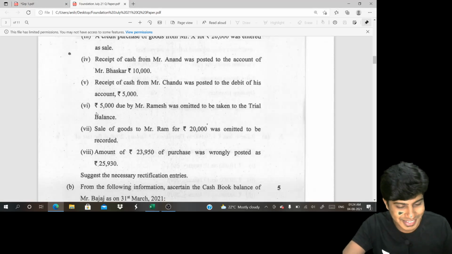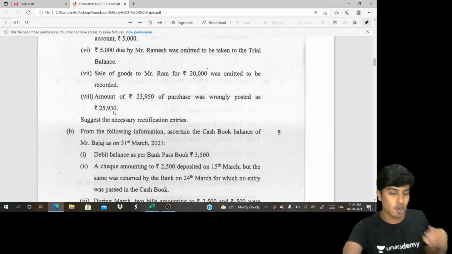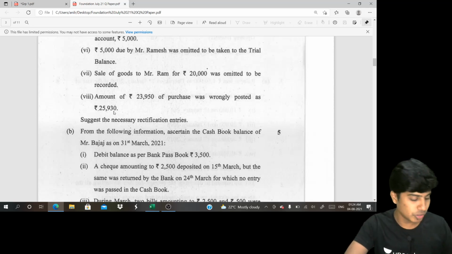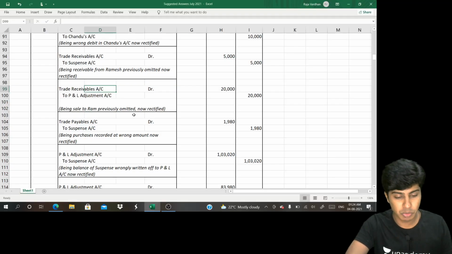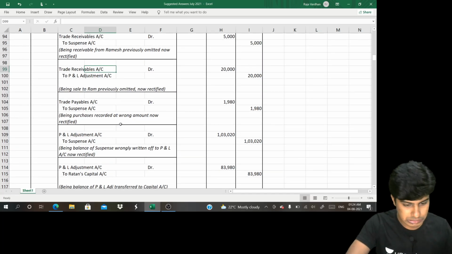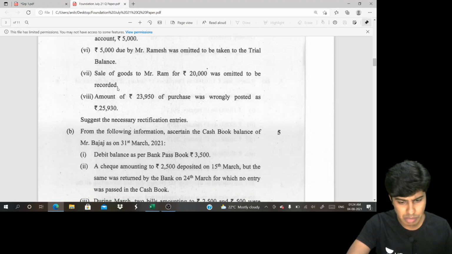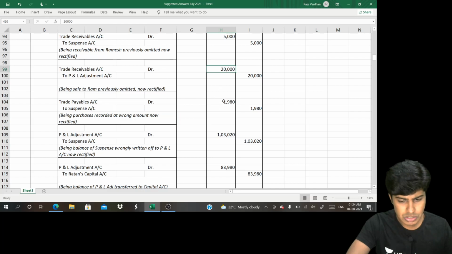Yep. Then we have an amount of rupees 23,950 of purchases that was wrongly posted as 25,930. So you have wrongly increased your purchases, so you have to decrease it. Credit purchases by the difference of the amount. But you cannot credit it. Where is it? This was Ram 20,000 over. So this is the one.